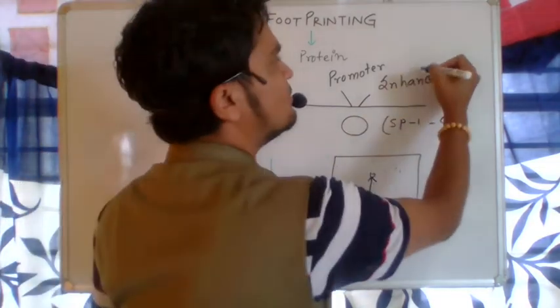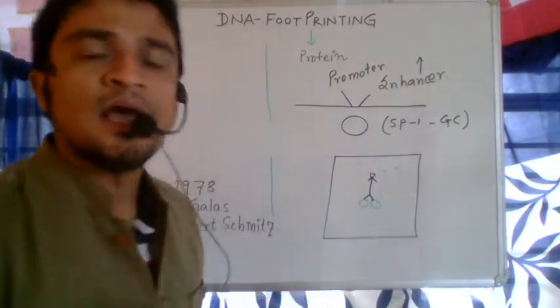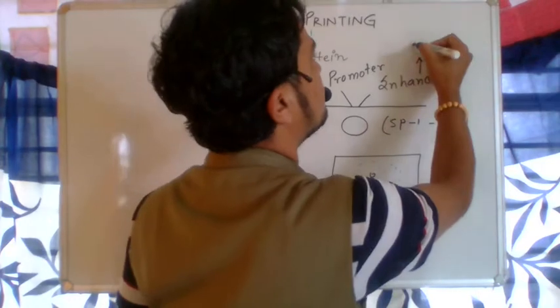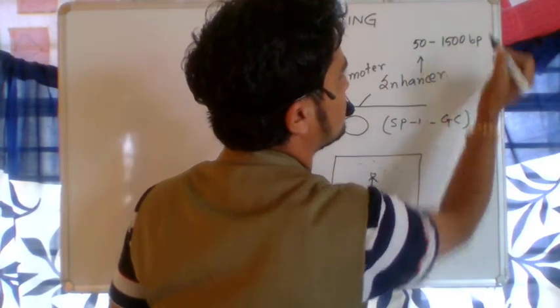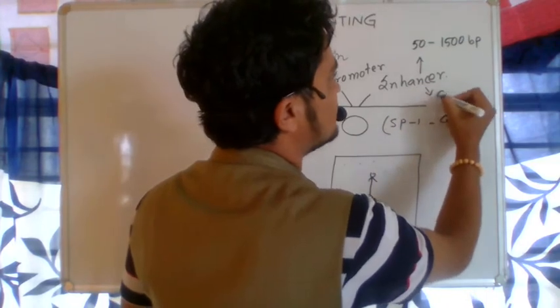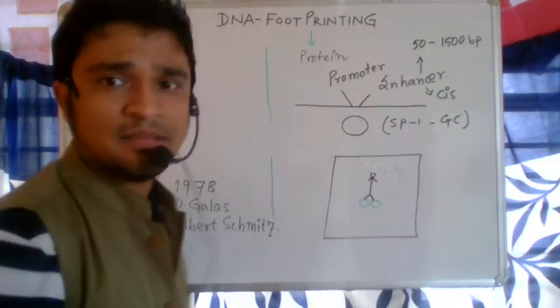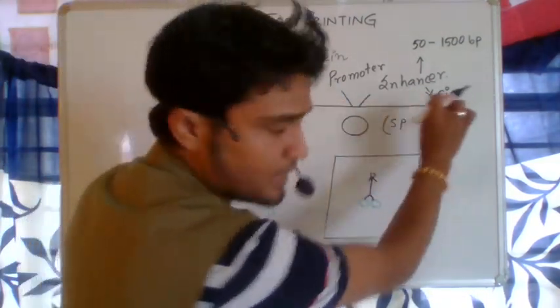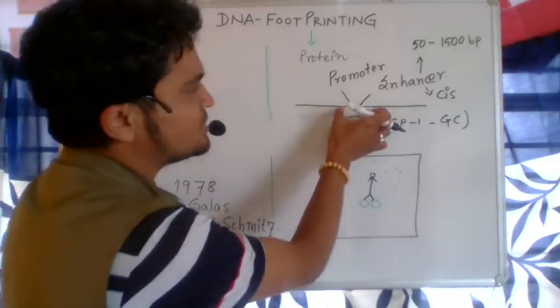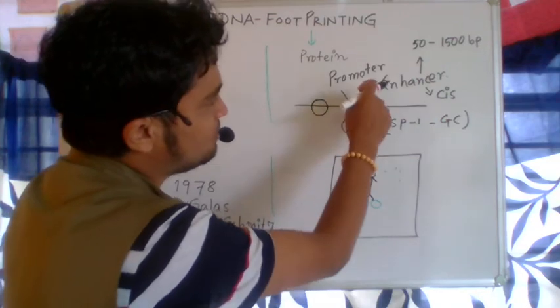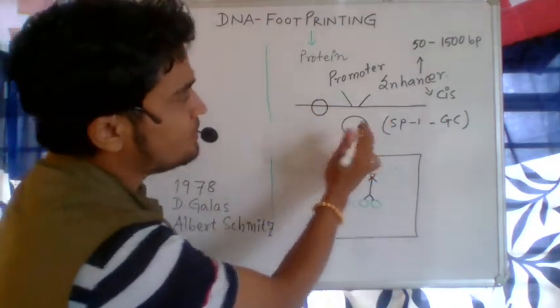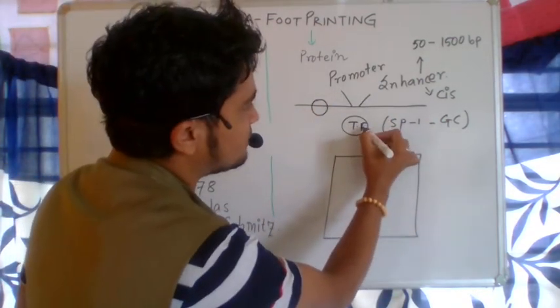And what is an enhancer? Enhancers are DNA sequences, for example 50 to 1500 base pairs long, cis-acting elements. Cis-acting means it is on the same line where the DNA is. So suppose this is your gene or DNA. Now the cis-acting element could be here, it could be here, anywhere. The protein here means the transcription factor.